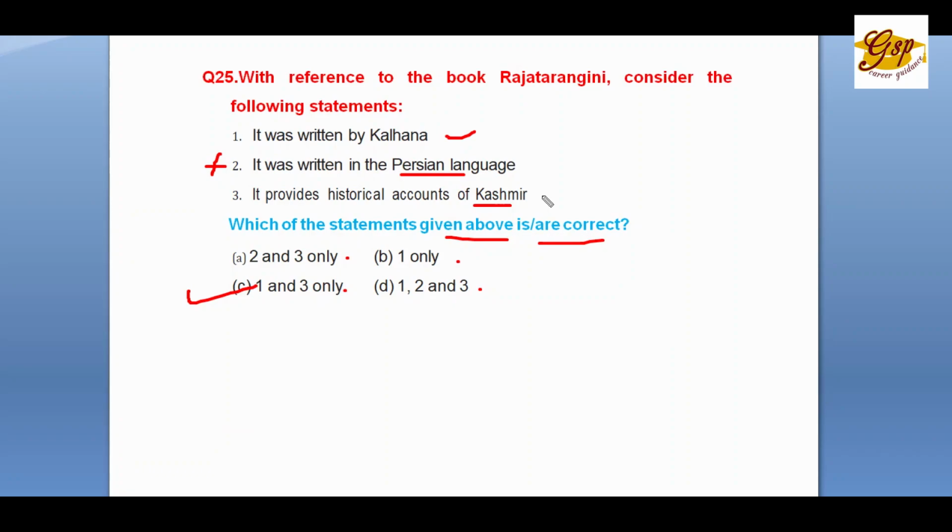Okay. So with these 25 questions, we finish this first part of the second paper, and we'll give the second part of the second paper in the next video.